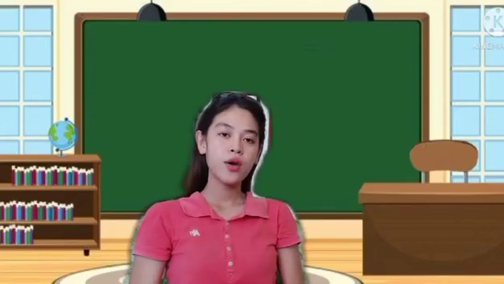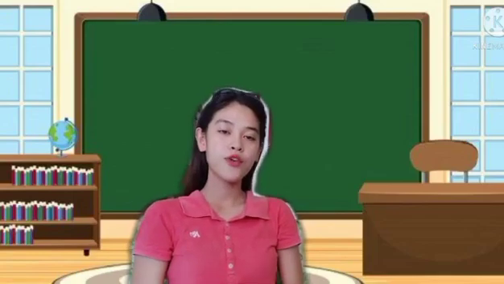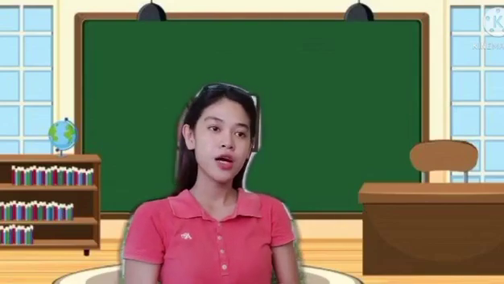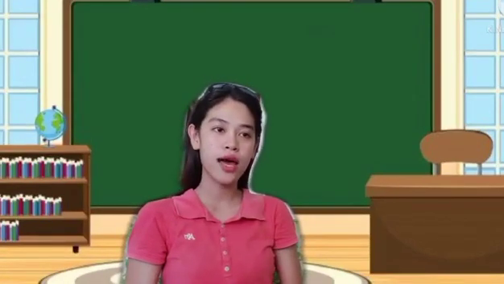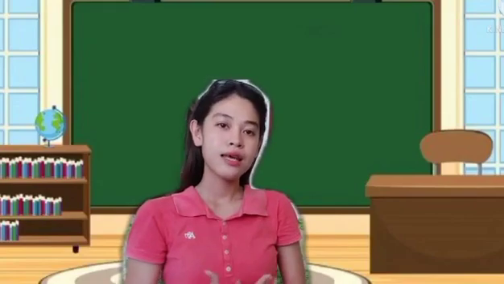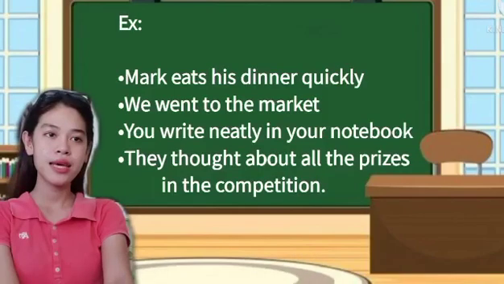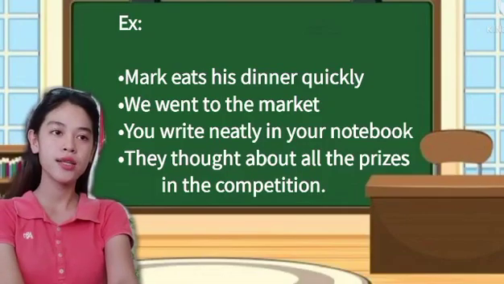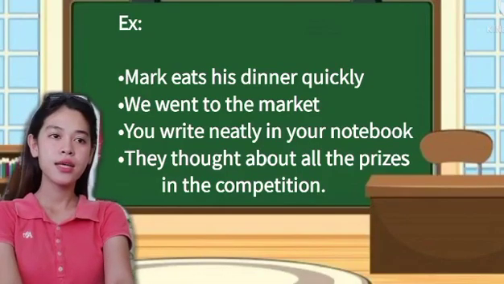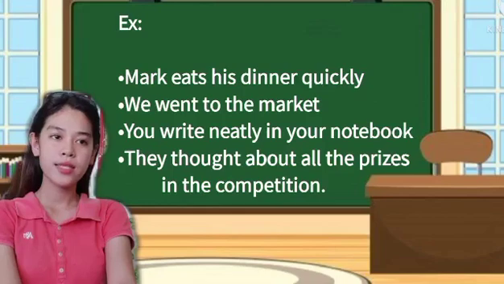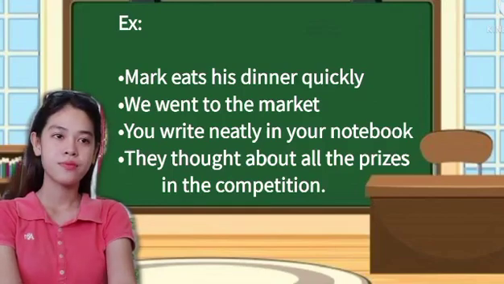Okay, class, I will give other examples for you to better understand and recognize a verb in a sentence. Here are some other ways to recognize a verb in a sentence. First example, Mark eats his dinner quickly. Second example, we went to the market.